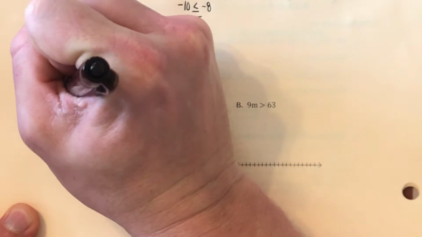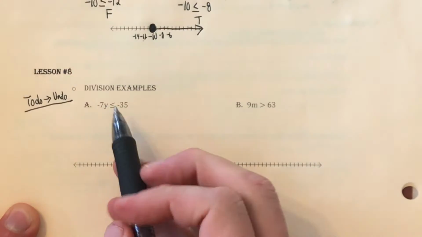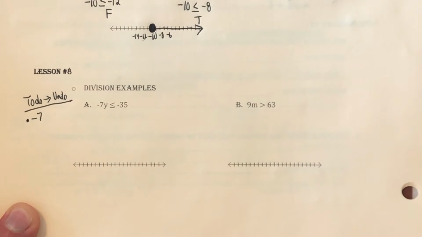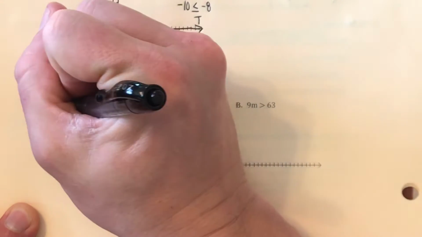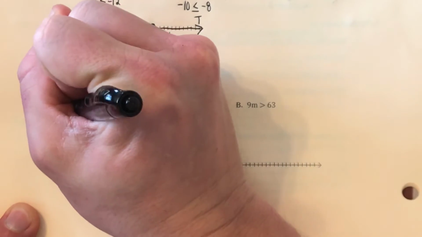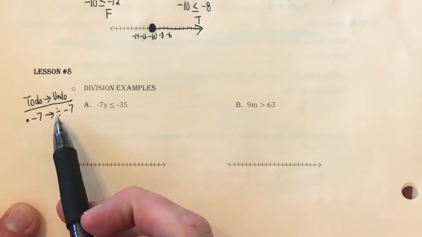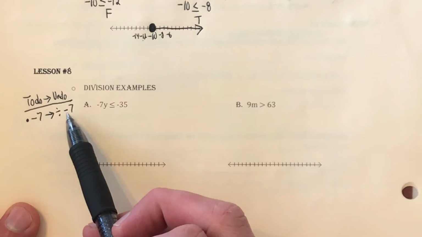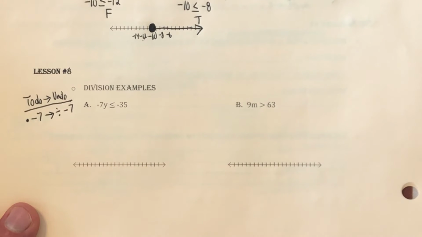So if I go in to make my to-do to undo list, they were multiplying y by negative 7. Well, the inverse operation of multiplying by negative 7 is to divide by negative 7. So instead of multiplication, we're dividing, and the number itself stays the same, both if it's positive or negative. And in this case, it was a negative 7, so we're going to divide by negative 7.